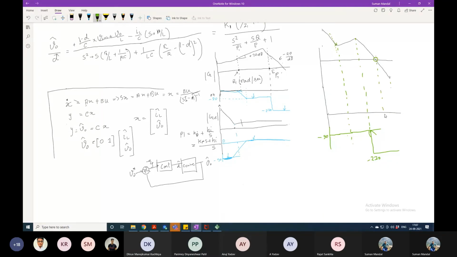At crossover, we have a phase margin of minus 90, so my system is unstable. You can remember from your control theory course in BTech, the phase margin should always be positive to have a stable condition.